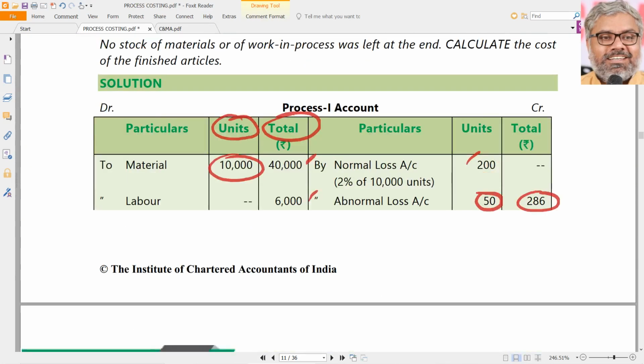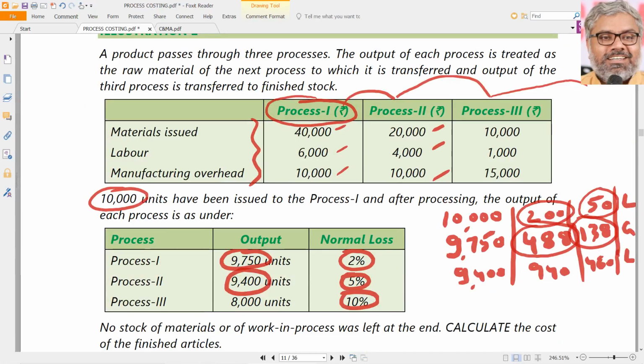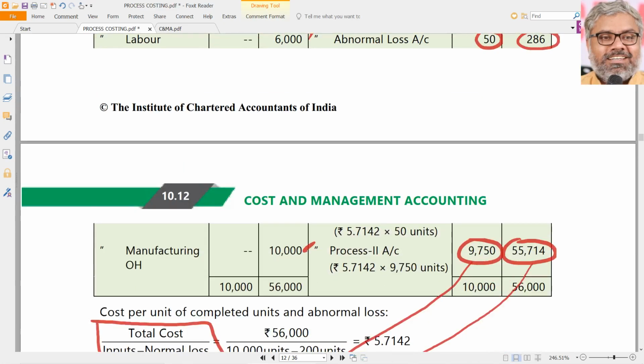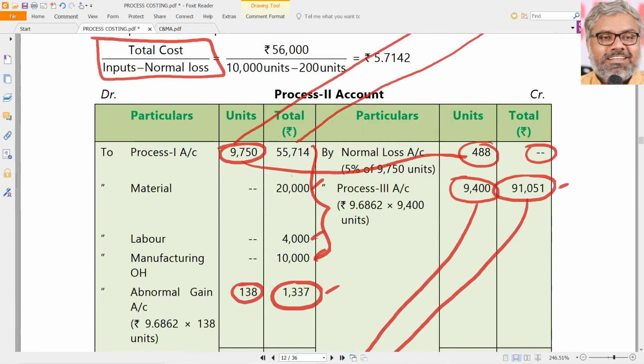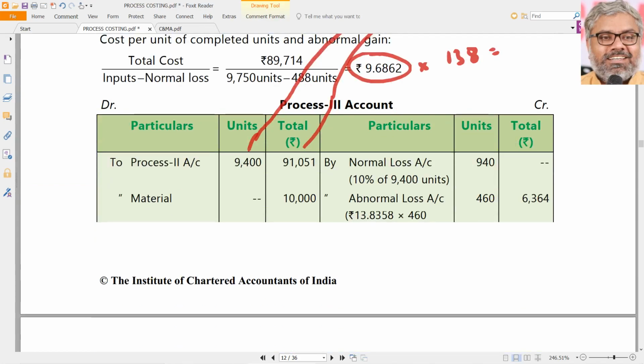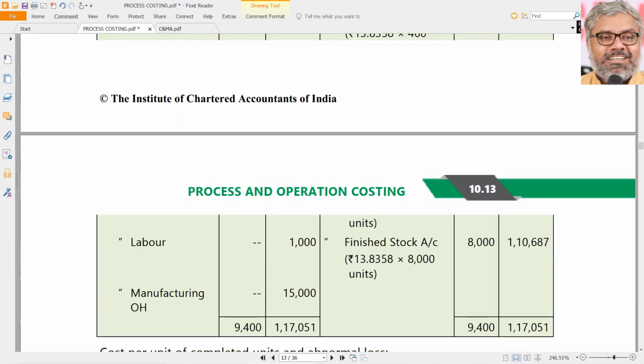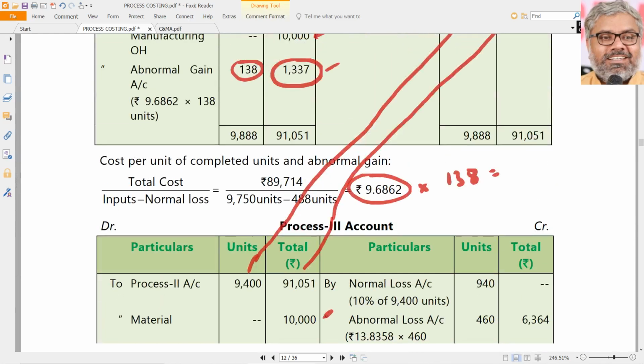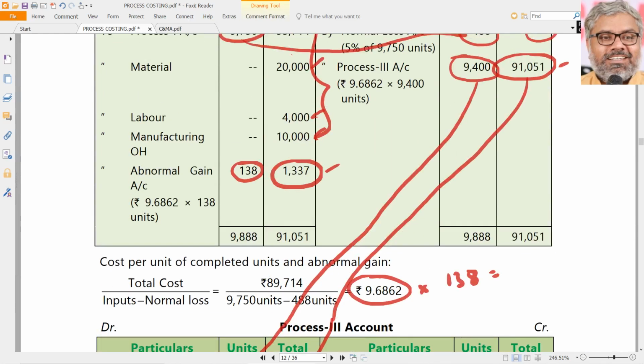What are the costs given in the question? You just have to copy paste them. Process 3, what are the costs? 10,000, 1,000 and 15,000. Add those, that means debit to the process 3 account as costs. So material cost 10,000, labor cost 1,000 and other manufacturing overheads 15,000. Fine. This is the inputted units, 9,400, which came from process 2.